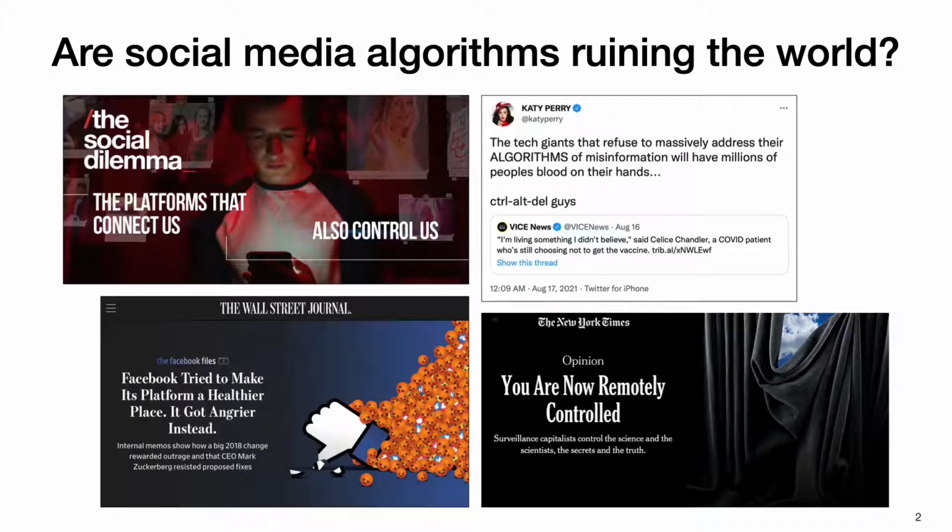A big reason I wanted to do this study is this prevailing narrative that social media algorithms are ruining the world. So whether it's on Netflix documentaries or Wall Street Journal's recent reporting, Katy Perry's tweets, or New York Times op-eds, there's a common tendency to blame social media algorithms for the problems in the world today. But we still don't have a great understanding of what these algorithms are actually doing.